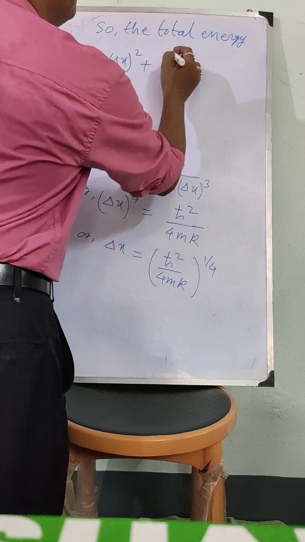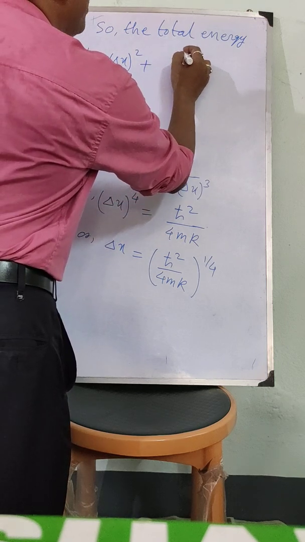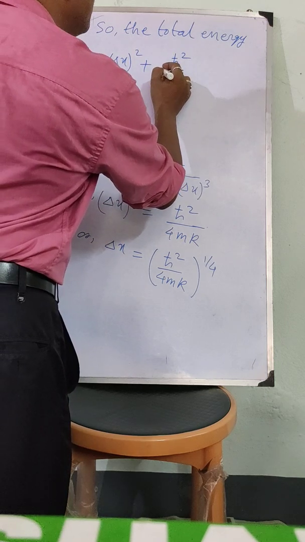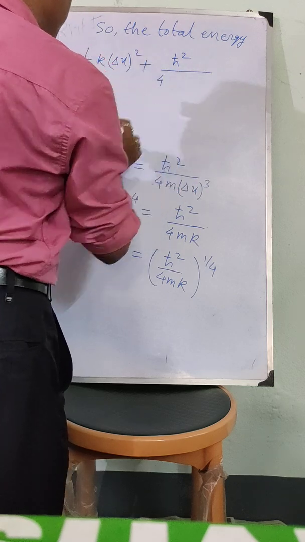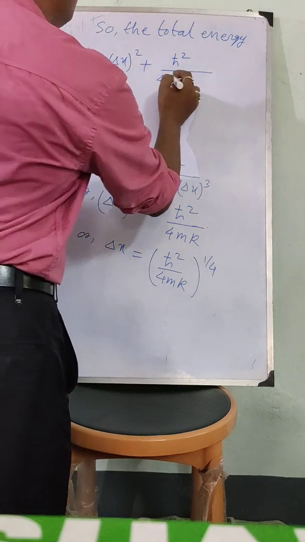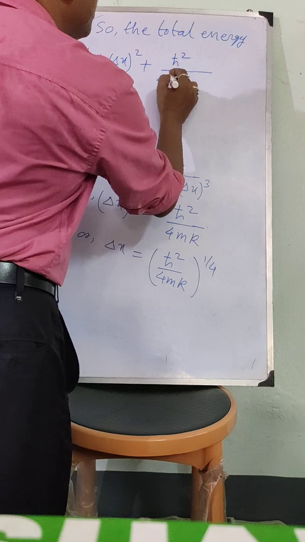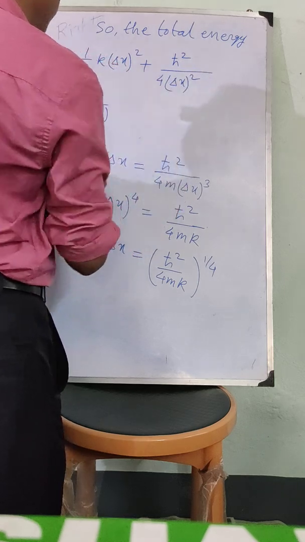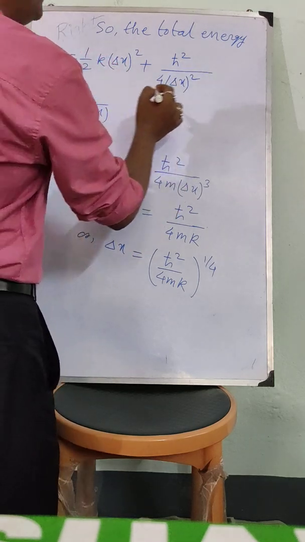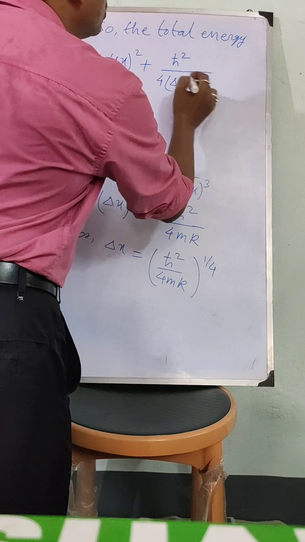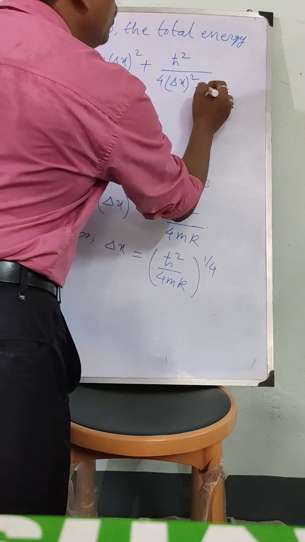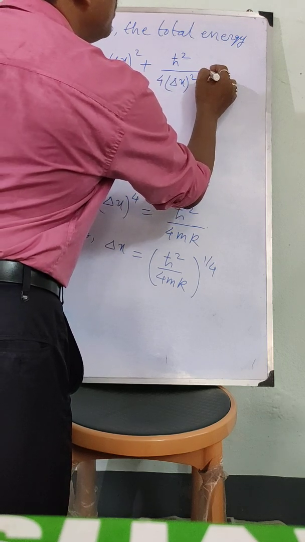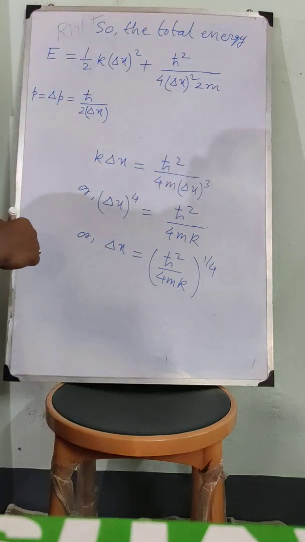So p square is h cross square by 4 delta x whole square. So this is p square by twice m, so 2m. So this is the total energy.